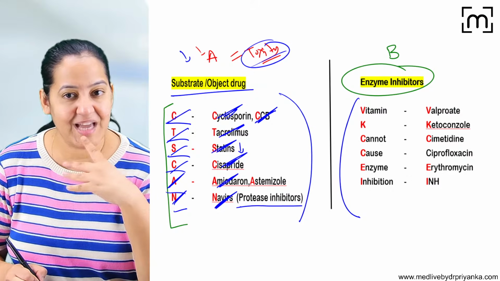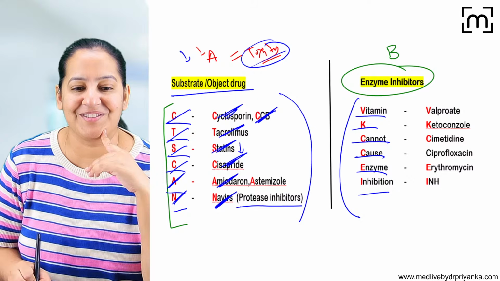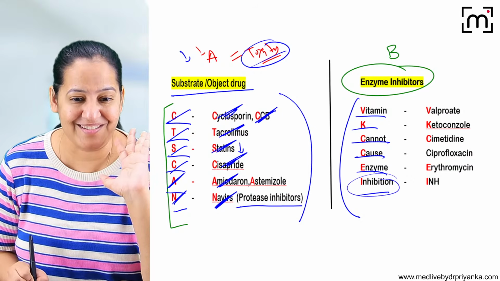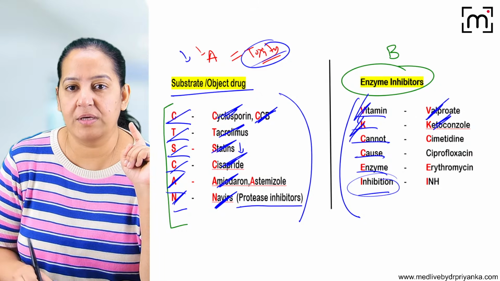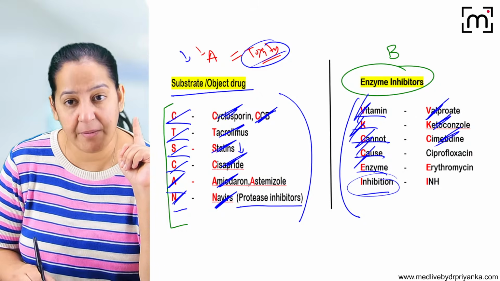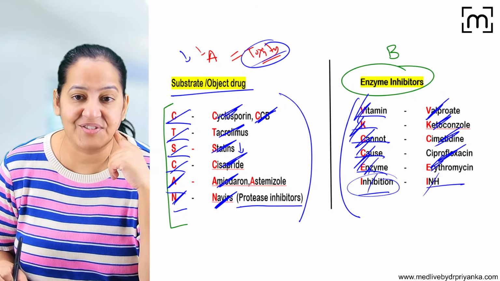What is the mnemonic for enzyme inhibitors? I'm having a mnemonic again. Vitamin K cannot cause enzyme inhibition. So the mnemonic also contains inhibition. You can remember the mnemonic. V stands for valproate. K stands for ketoconazole. C stands for cimetidine. One more C stands for ciprofloxacin. E stands for erythromycin. I stands for INH, that is isoniazid.